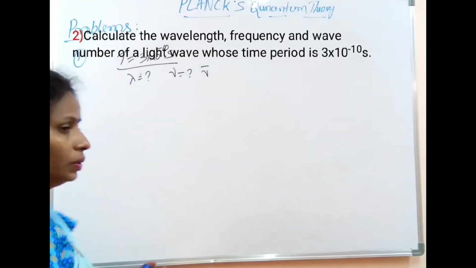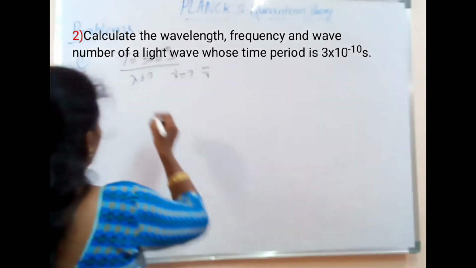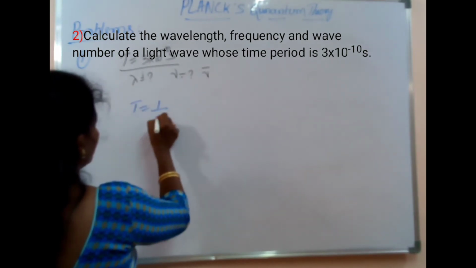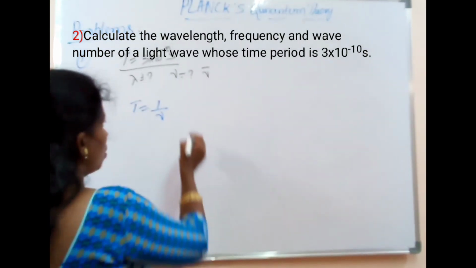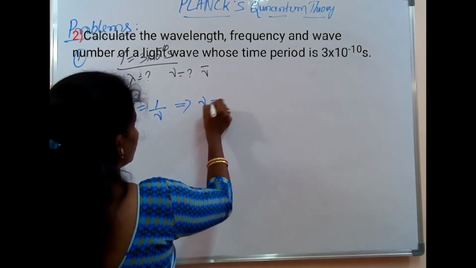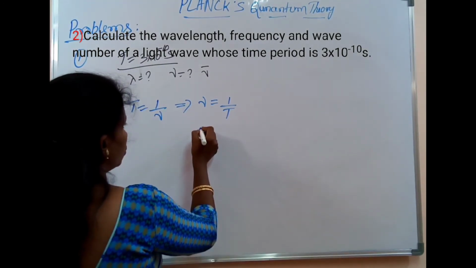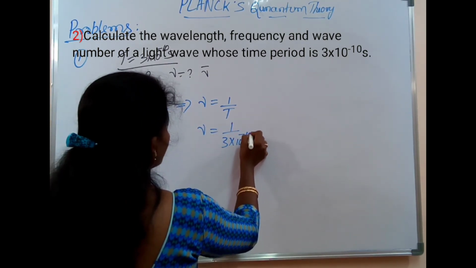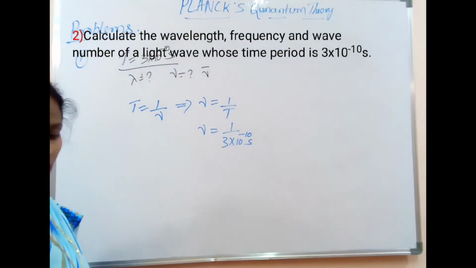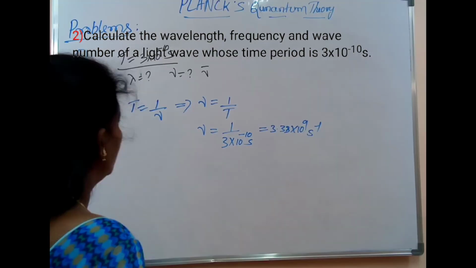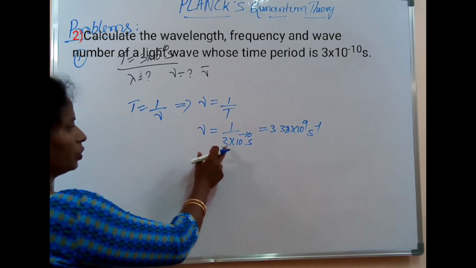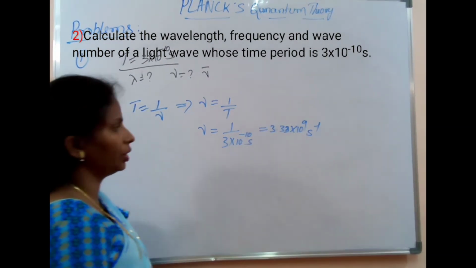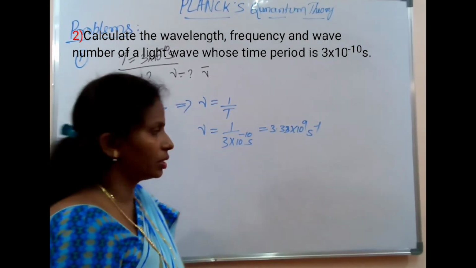So here they have given T, and we know that T is equal to 1 by nu, or nu is equal to 1 by T. So nu is equal to 1 divided by 3 into 10 to the power of minus 10 seconds, that is 3.33 into 10 to the power of 9 per second.